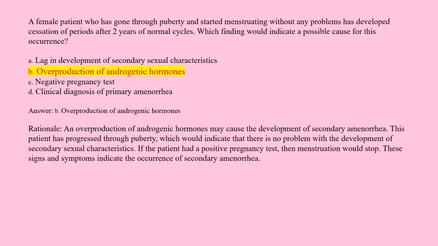Answer: B. Overproduction of androgenic hormones. Rationale: an overproduction of androgenic hormones may cause the development of secondary amenorrhea. This patient has progressed through puberty, which would indicate that there is no problem with the development of secondary sexual characteristics. If the patient had a positive pregnancy test, then menstruation would stop. These signs and symptoms indicate the occurrence of secondary amenorrhea.